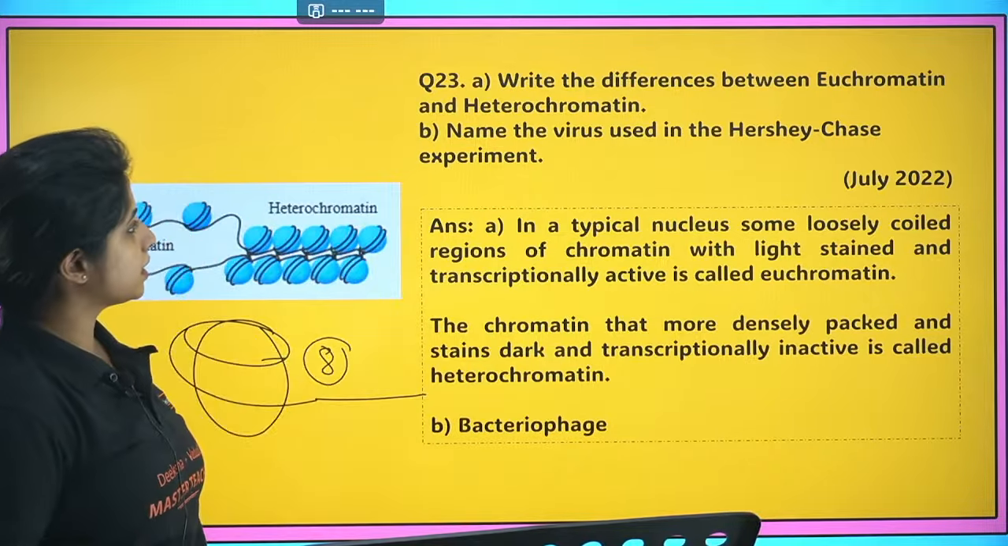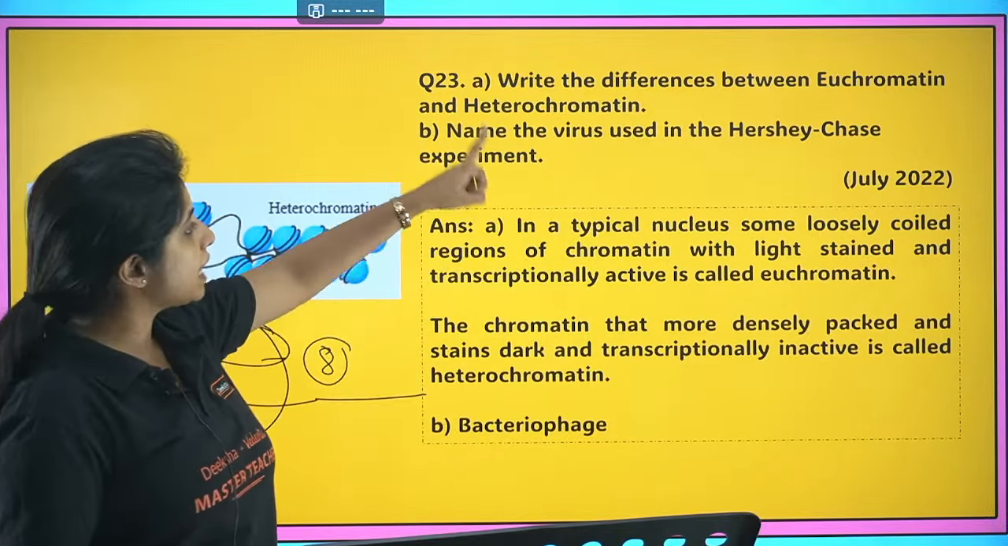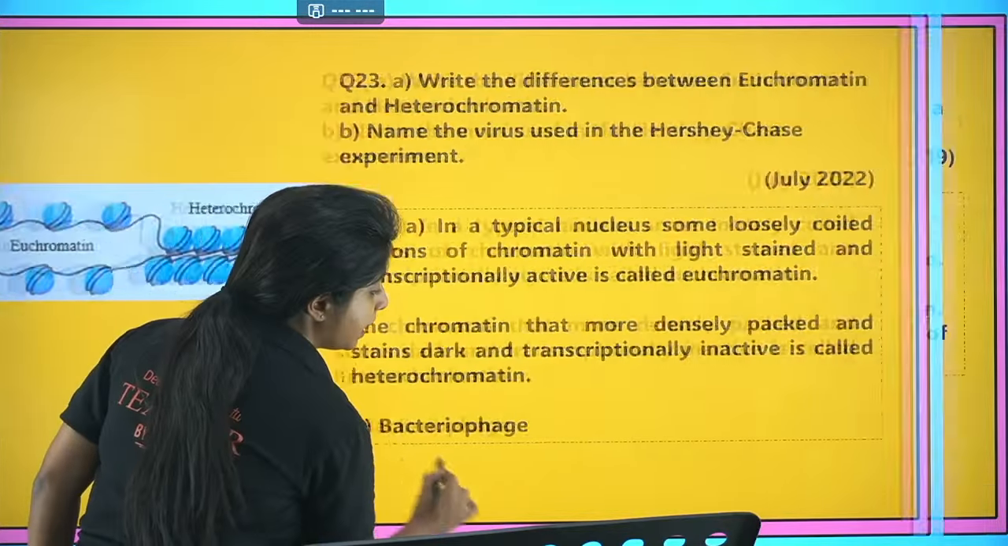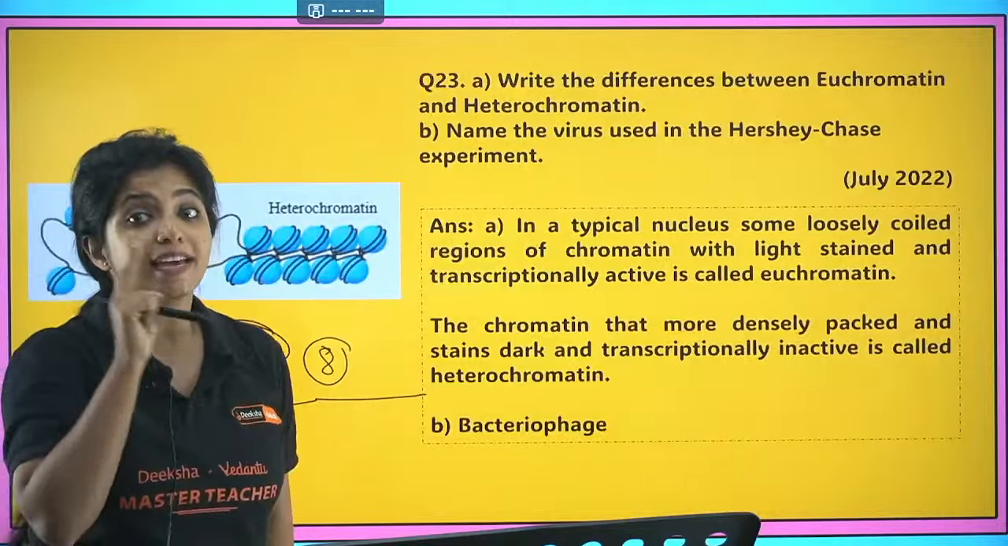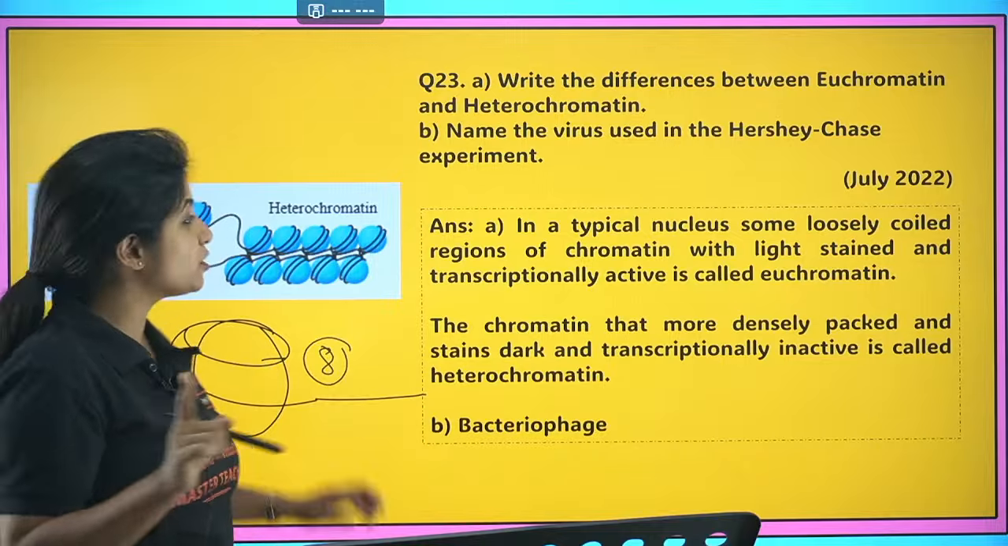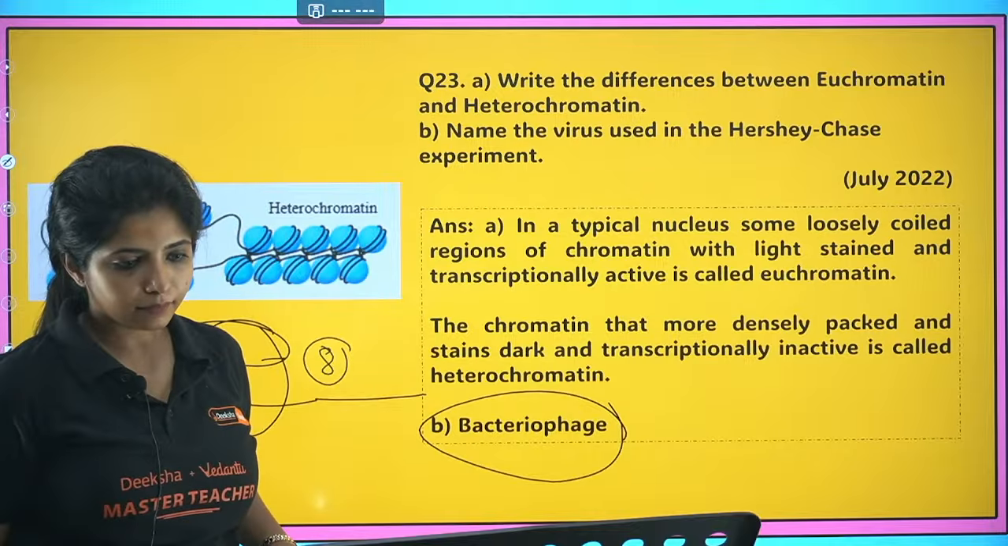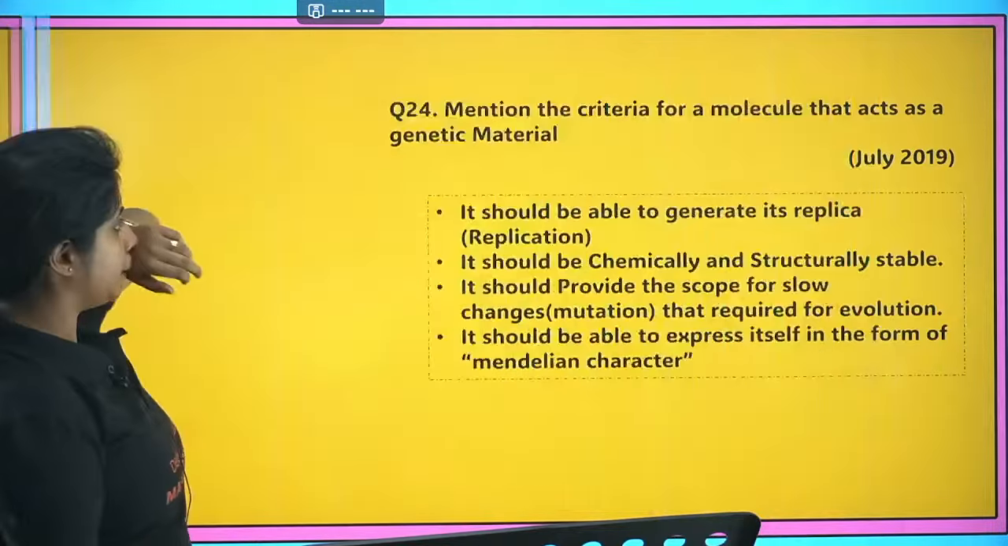Cool. Now the next thing, name the virus used in the Hershey and Chase experiment. What is the name of the virus that we used in the Hershey and Chase experiment? It was bacteriophage. I told you, it is the one that infects the bacteria. It itself is not the bacteria. So please remember that as well. Cool. Now going ahead to the next question.